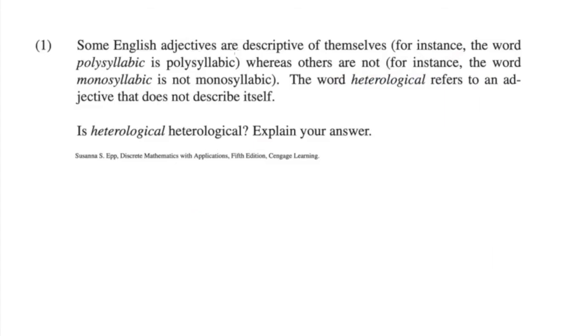Some English adjectives are descriptive of themselves. For example, the word polysyllabic is polysyllabic. Now, if you have never seen the word polysyllabic before, polysyllabic means it has many syllables, right? So poly means many, like Polynesia, many islands, and then syllabic means syllable. So polysyllabic is itself polysyllabic, right? Because we have polysyllabic. So it has 1, 2, 3, 4, 5 syllables, so it's polysyllabic.